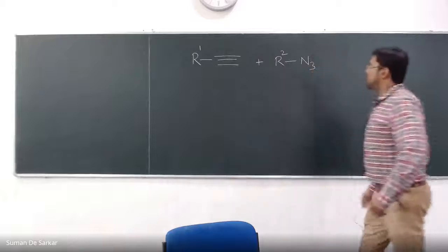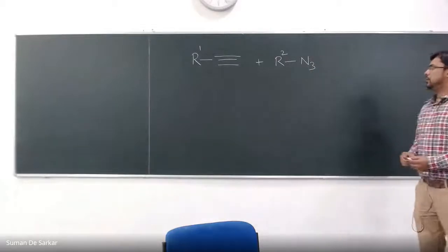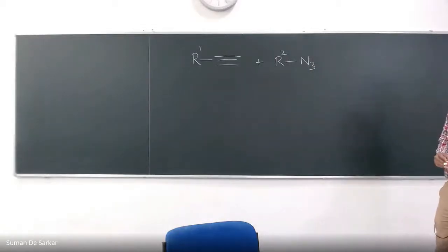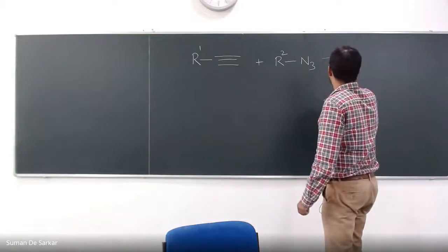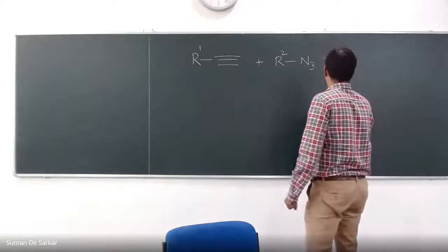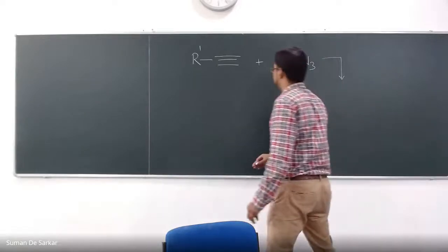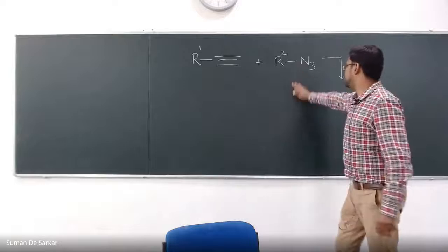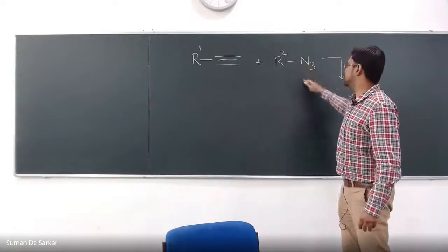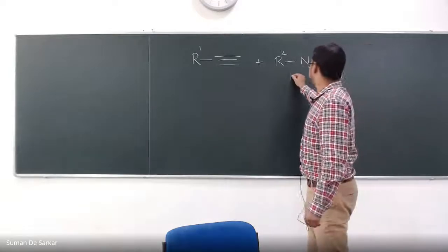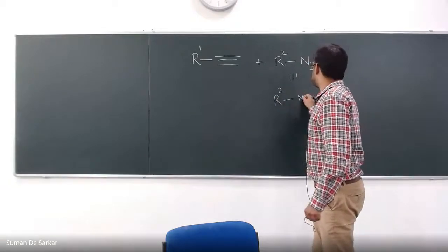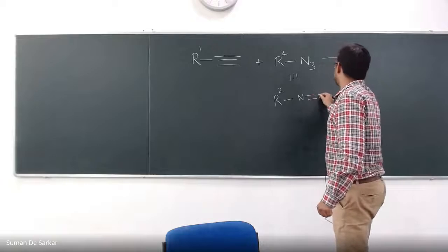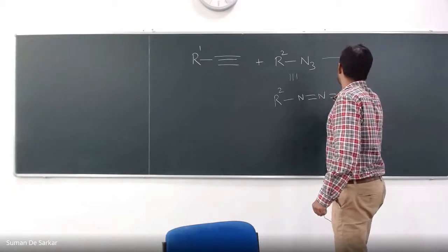But if you just look at the two starting materials and the product, the class of reaction that is happening is nothing but a cycloaddition reaction, isn't it? To make it clear, I'm expanding this N3 part. If you expand this N3 part, it comes like this: nitrogen, nitrogen, nitrogen.